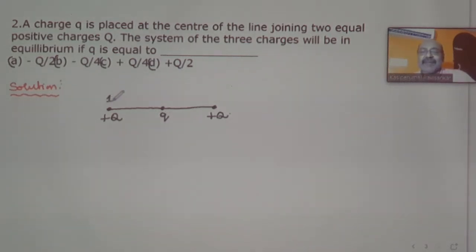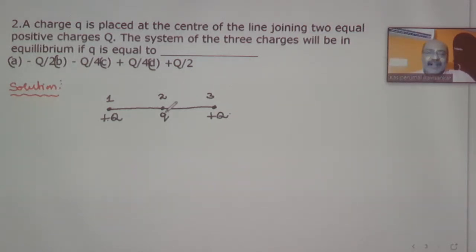I am taking the positions like this. This position I am taking as 1, this position as 2, this position as 3. What is asked is that this system should be in equilibrium. When you consider the system, this plus Q and this small q will have a repulsive force because both are positive.